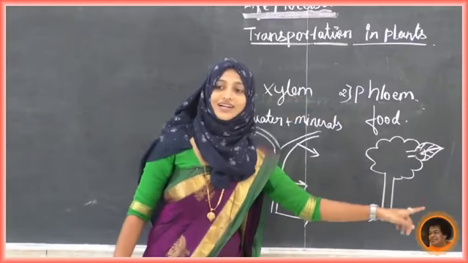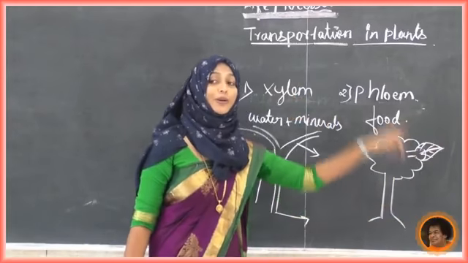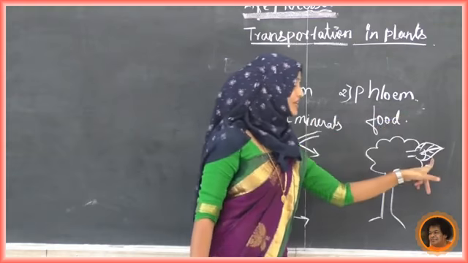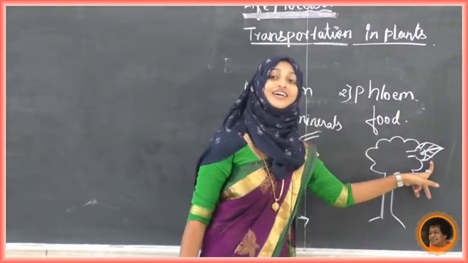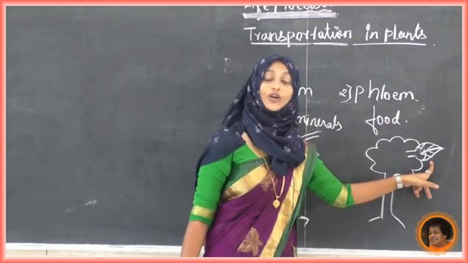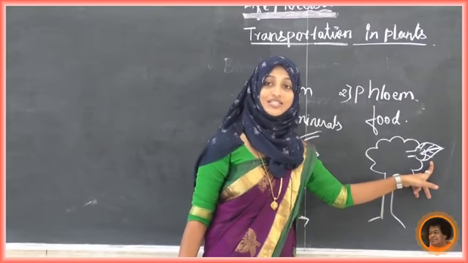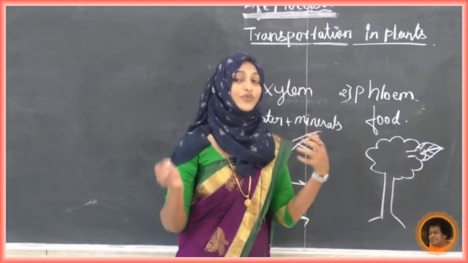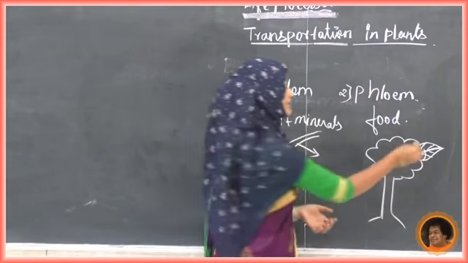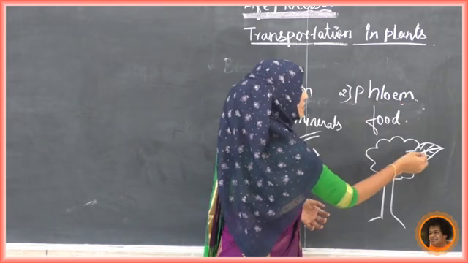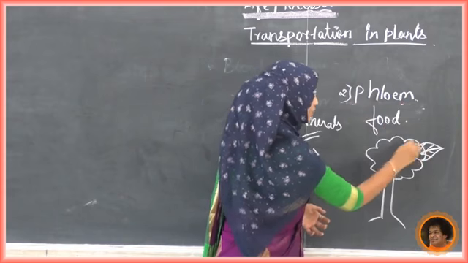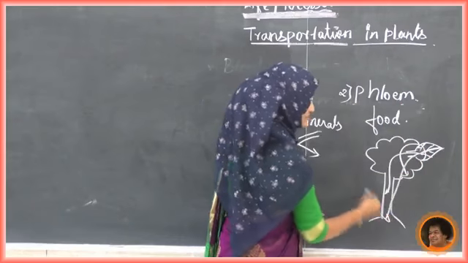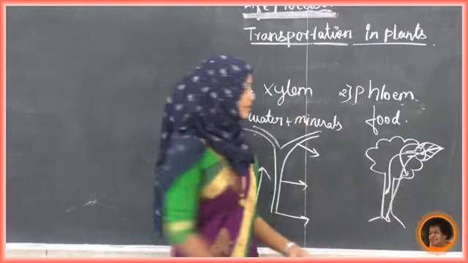We know that the leaf prepares the food. From where are the phloems getting the food? From the leaf, because leaves are the kitchen of the cell. In chloroplast, we studied, is the kitchen of the cell. The leaf prepares the food, and that food is conducted through phloem from the leaf to different parts of the plant. So what will be the direction?